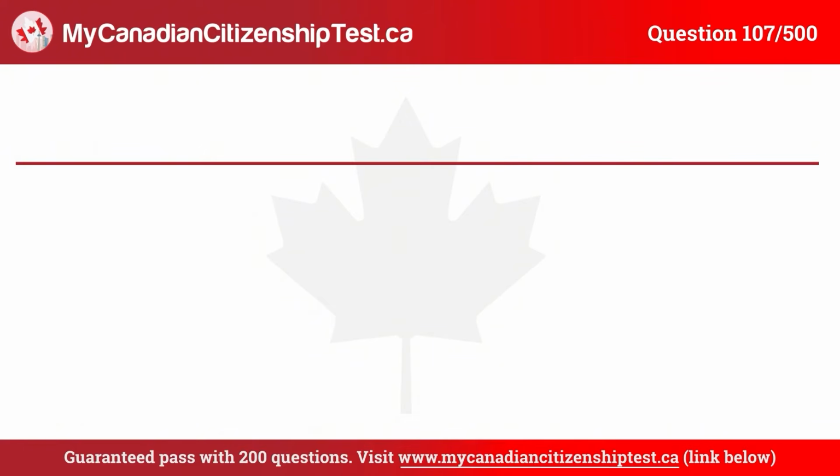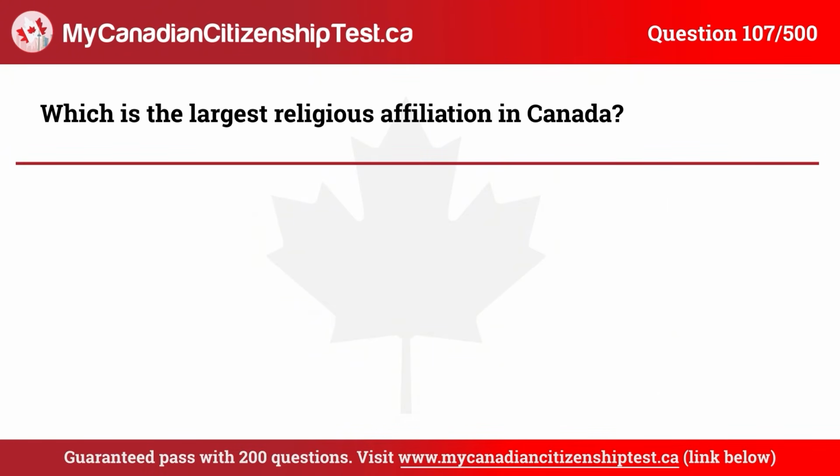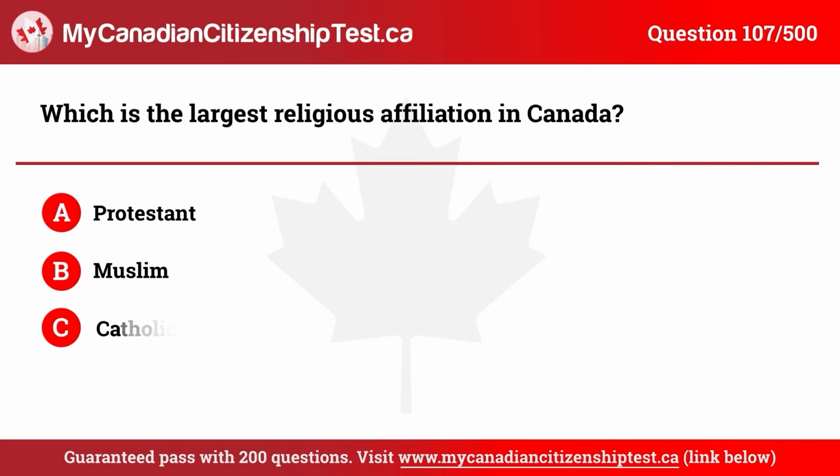Question 107. Which is the largest religious affiliation in Canada? A. Protestant. B. Muslim. C. Catholic. D. Jewish. The correct answer is C. Catholic.